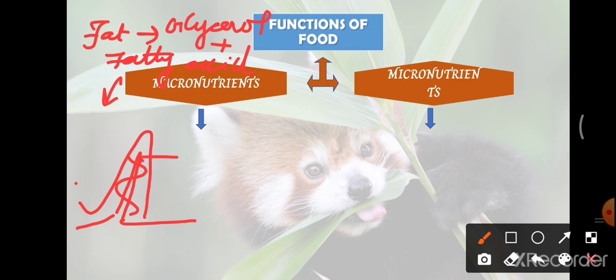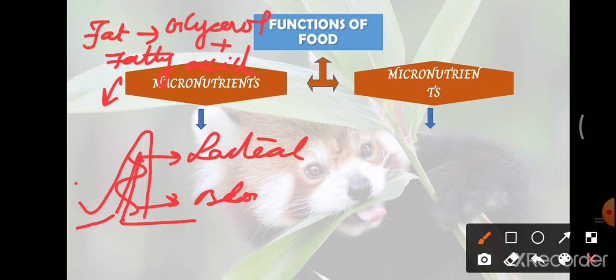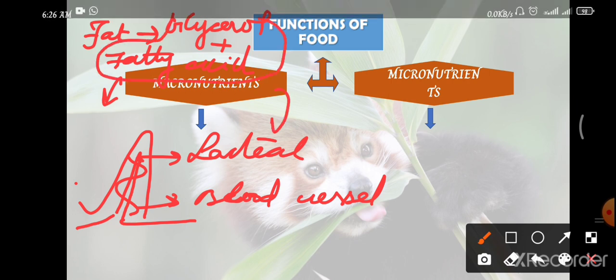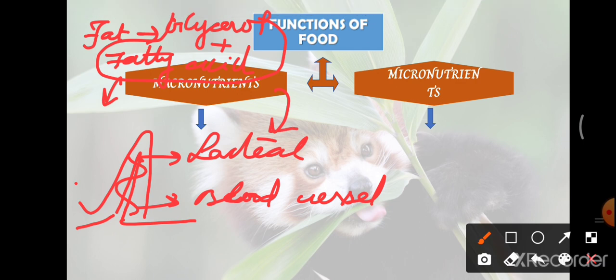See here, the center structure is called the lacteal, and the lacteal is surrounded by the blood vessels. Glycerol and fatty acid can be absorbed only through this lacteal. So the end product of carbohydrate and protein is absorbed through the blood vessel.